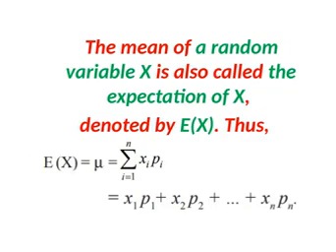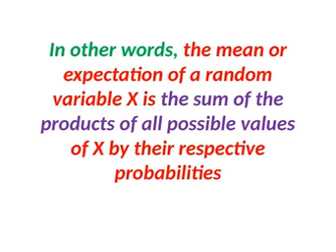So expectation of X equals mu equals the summation, sigma i equal to 1 to n, of xi pi. So x1 p1 is multiplied, plus x2 p2, and so on up to xn pn. Whatever x we are choosing, that particular x gets its particular probability; we multiply them and add. In other words, the mean or expectation of the random variable X is the sum of the products of all possible values of X and their respective probabilities. Got it?